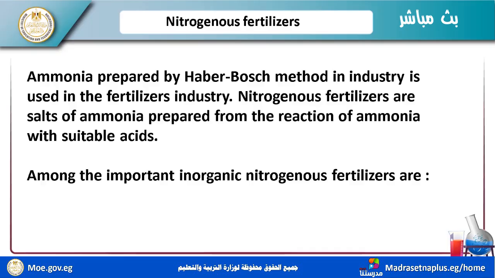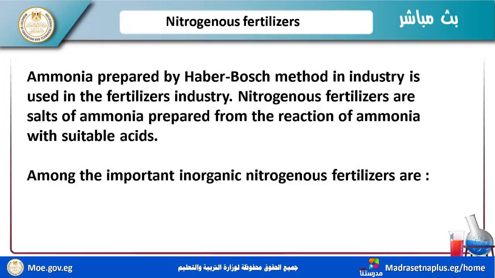Nitrogen is very important for forming the proteins in the plants. Now, ammonia is prepared by the Haber-Bosch method in industry. What is ammonia? I have urea, ammonia, and ammonium salts. These are the fertilizer sources for plants in soil. So ammonia prepared by the Haber-Bosch method is used in the fertilizer industry.